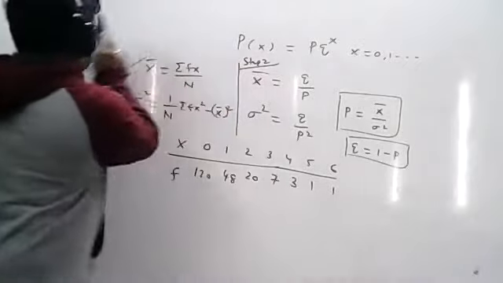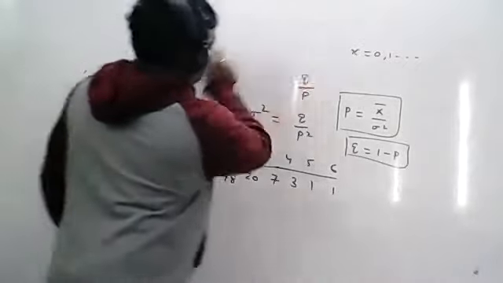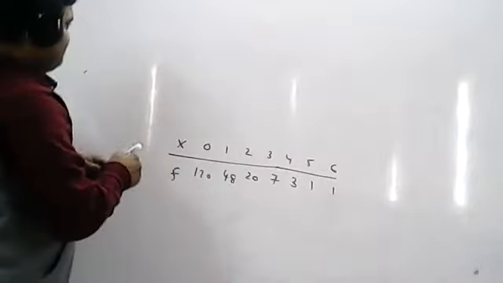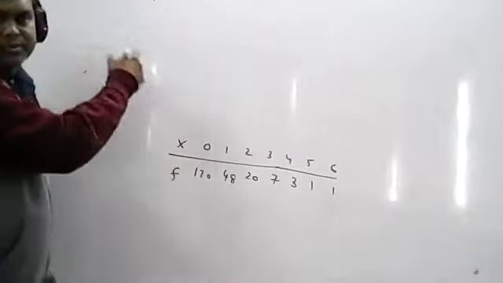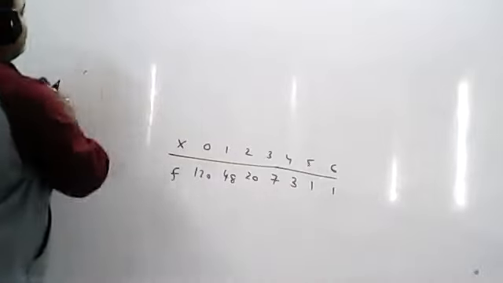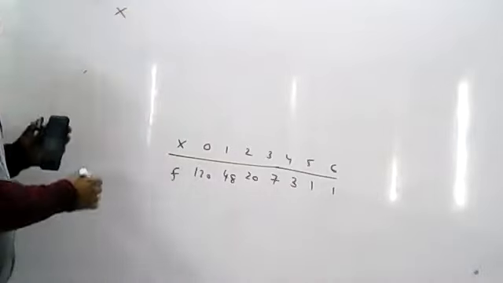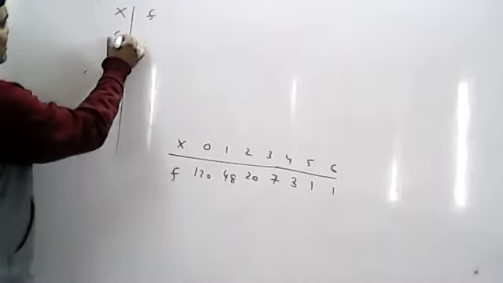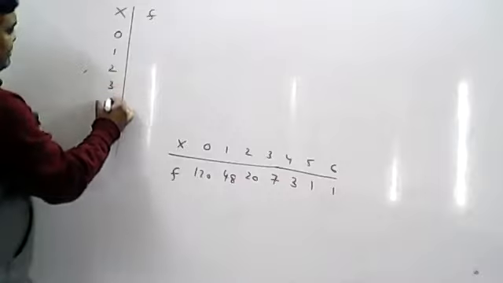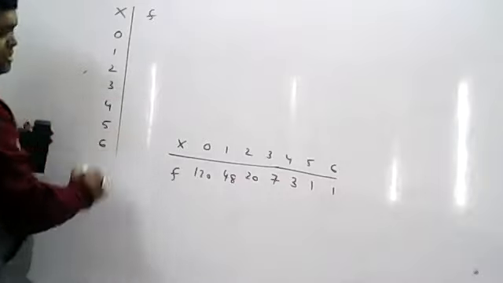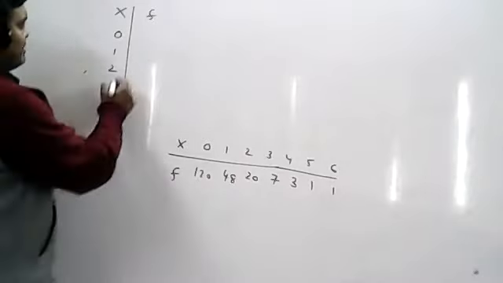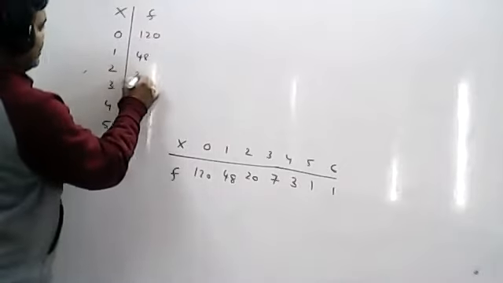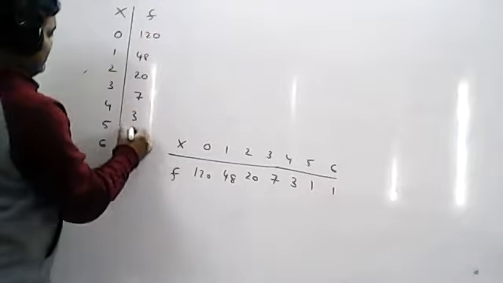X is the first column and f is the second column. I hope you can see the board. Now you know the x values: 0, 1, 2, 3, 4, 5, 6. You know the frequency values: 120, 48, 20, 7, 3, 1, 1.